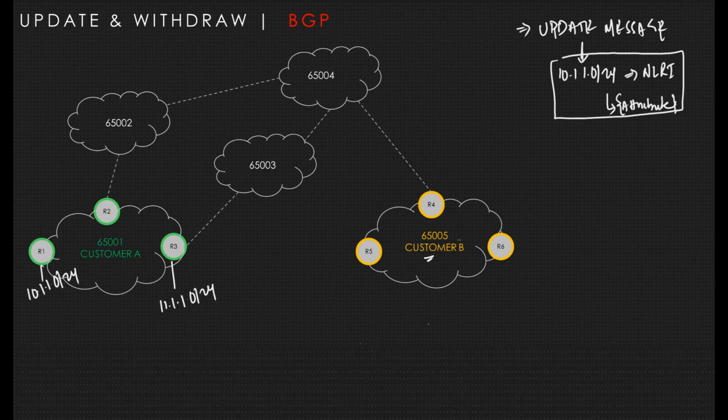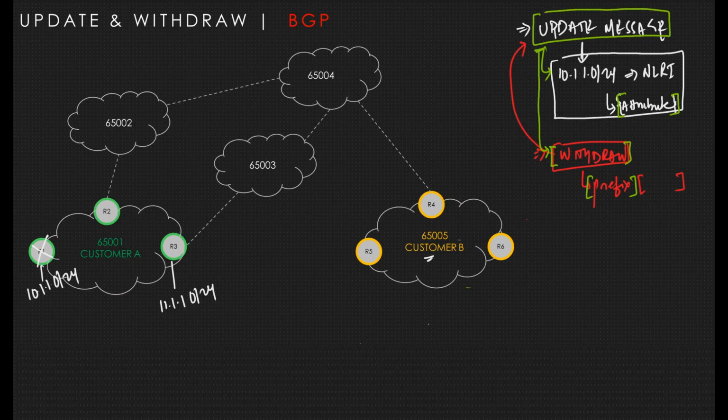Without the update, customer B cannot reach it. Whenever R1 is down, it will withdraw the prefix or withdraw the subnet. And how is this withdraw message carried and informed to others? The same way, by the update message. So the update message is nothing but a BGP message type which will advertise prefixes, the feasible routes. Also, it will advertise the unfeasible routes. The difference is that the feasible routes carry the attributes in the BGP update message.